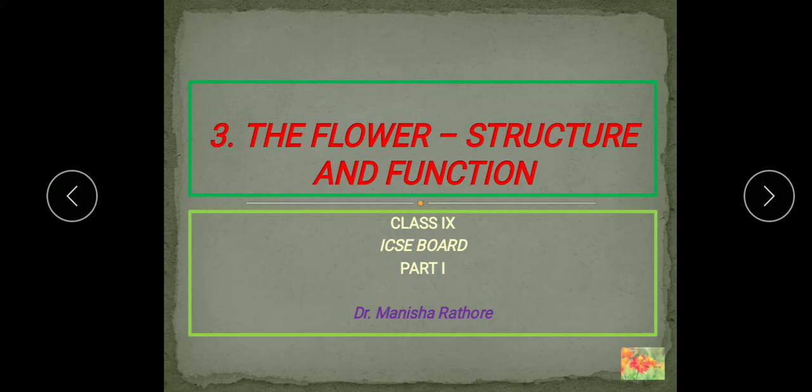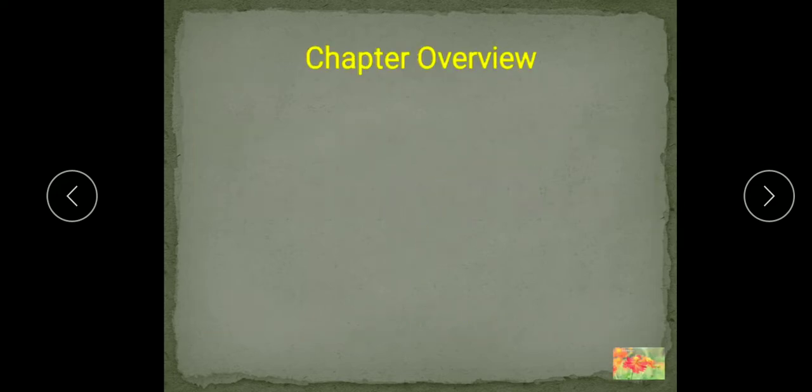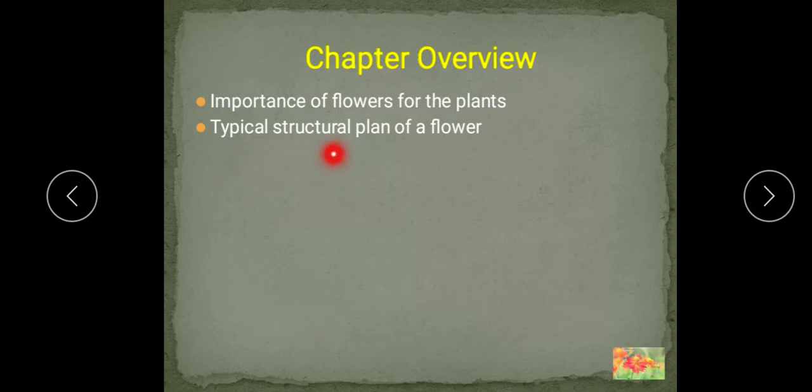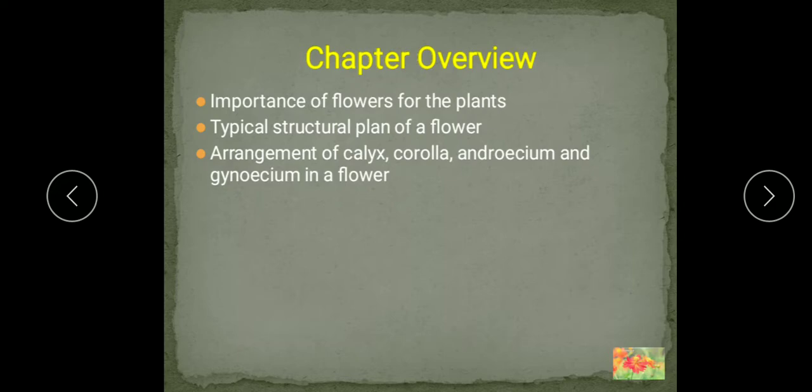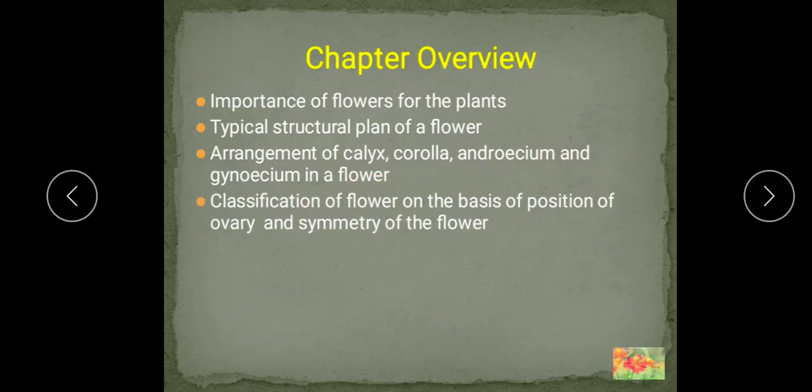So let me see what are the topics we are going to study in this chapter. So chapter overview, importance of flowers for the plants. Typical structural plan of a flower, the different parts of a flower. And then arrangement of these different parts like calyx, corolla, androecium and gynoecium in a flower. Then classification of flower on the basis of position of ovary and symmetry of the flower. Then we will study placentation and at last inflorescence.